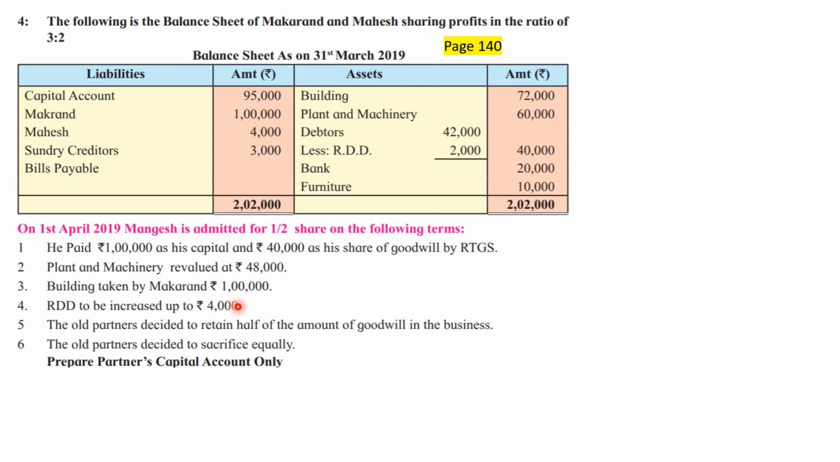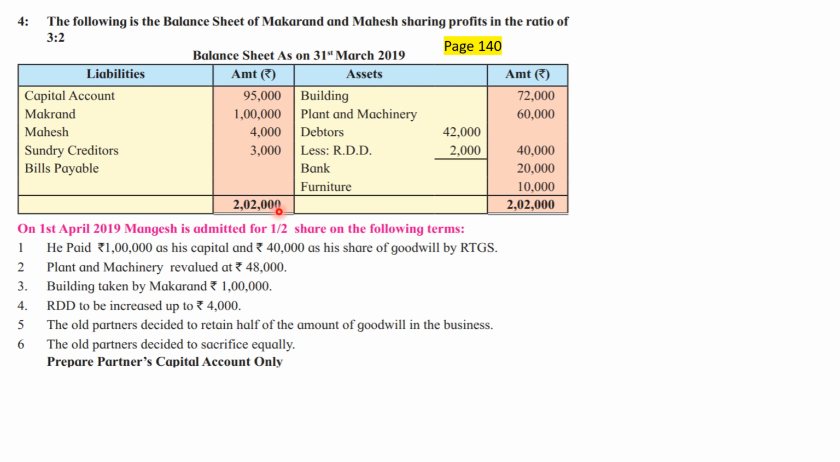Okay. Next one, old partners decided to retain half of the amount of goodwill in business. Very good. That old partners decided to sacrifice equally. Okay, this is a very important adjustment. It means we need not calculate the sacrifice ratio. It is already given by them. Adjustment number 6, old partners decided to sacrifice equally. It is already specified that the sacrifice ratio of the old partners is equal, that is 1:1.